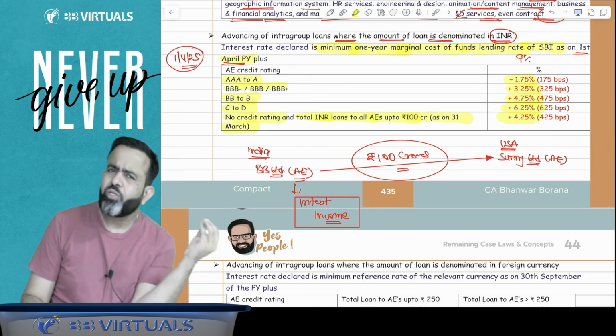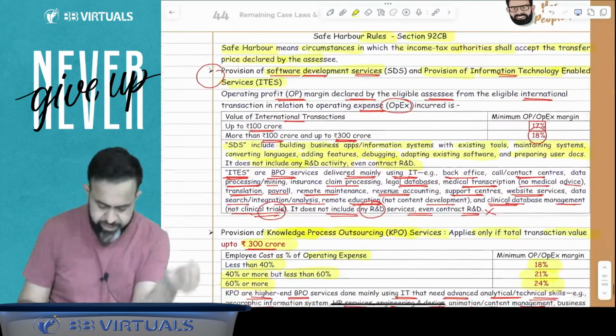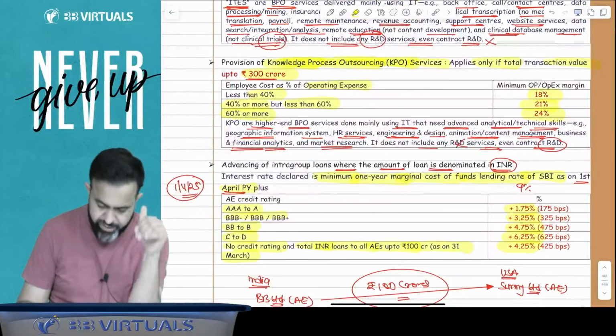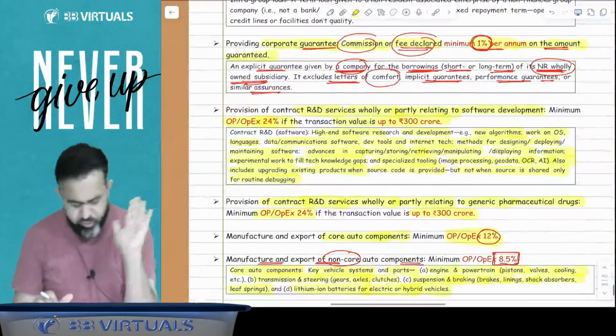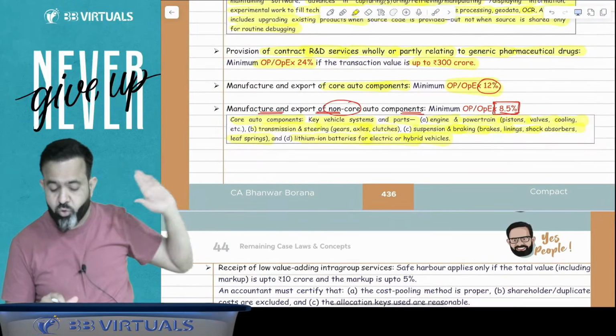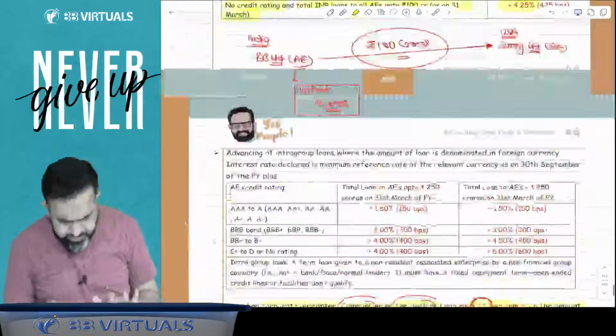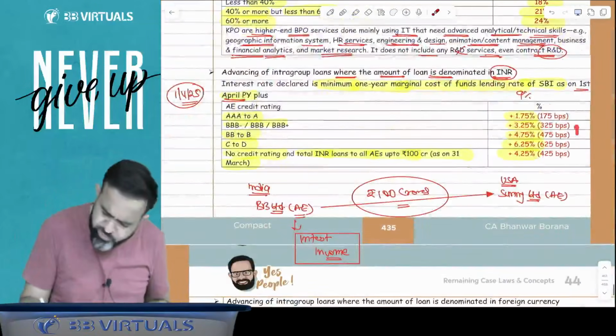That time the examiner used to ask the question either on the software development service, IT enabled service, sometimes on the KPO service, or he always asks on this part, that is core auto component and non-core auto component. And sometimes maybe the contract R&D. Otherwise, guys, related to this, obviously it is not possible to remember these points.